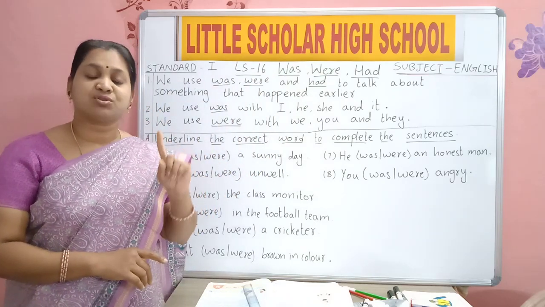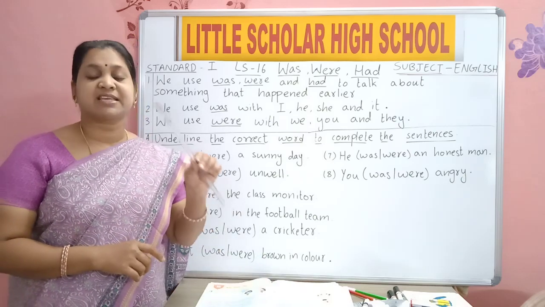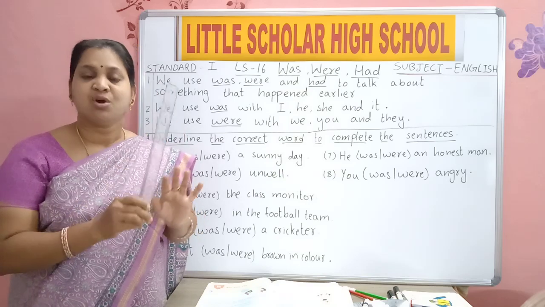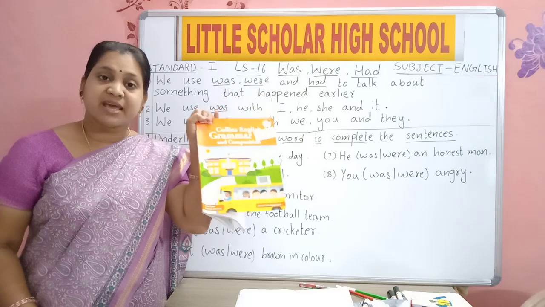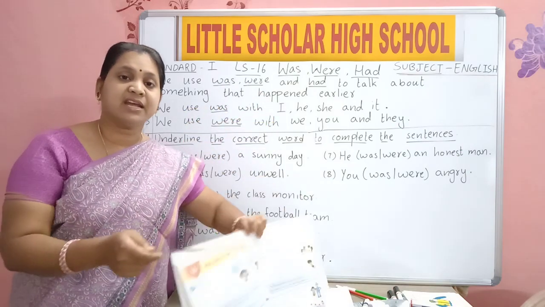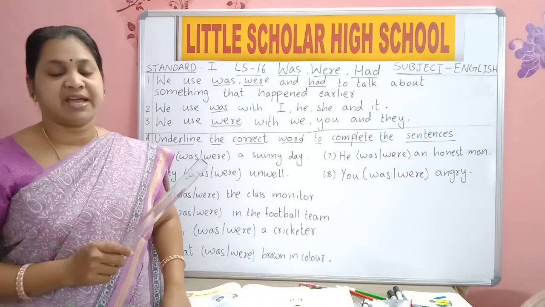When we are talking about only one thing, we say it is a scale. It is a scale means we are talking about only one scale. It is a book, we are talking about one book. It is a donkey, only one donkey, an animal.